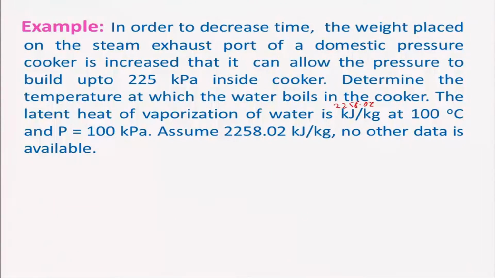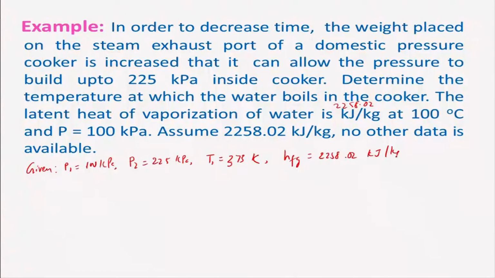So, how to go about it? If you look at what is given, P1 is given, that is 100 kPa, and P2 is also given, 225 kPa, and T1 is given, 373 Kelvin, and HFG is given, 2258.02 kilojoule per kg.